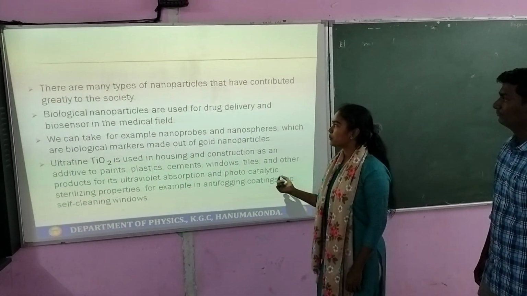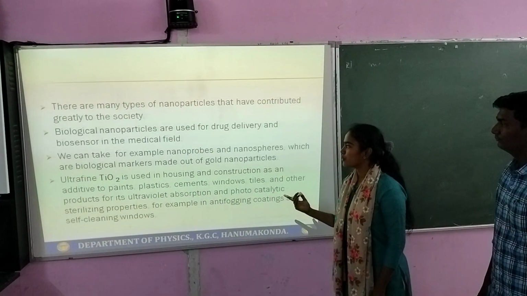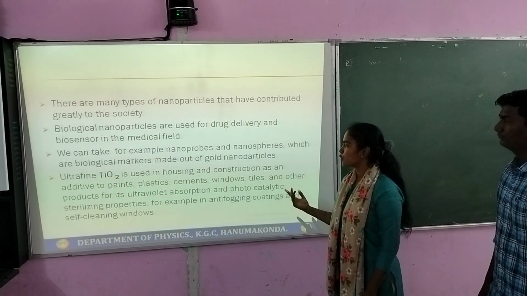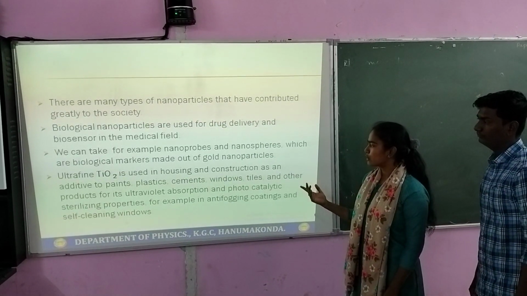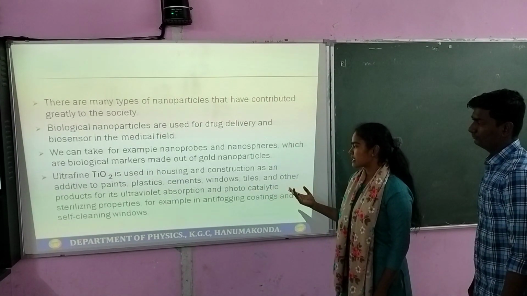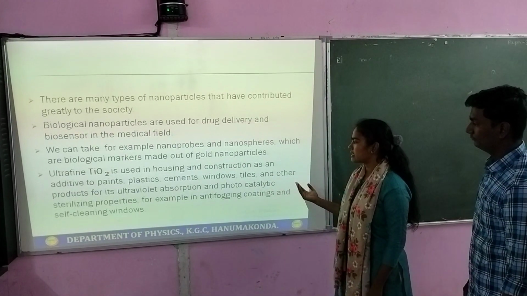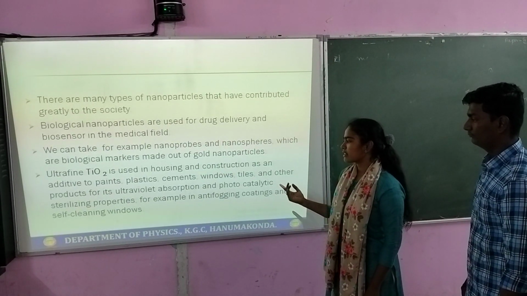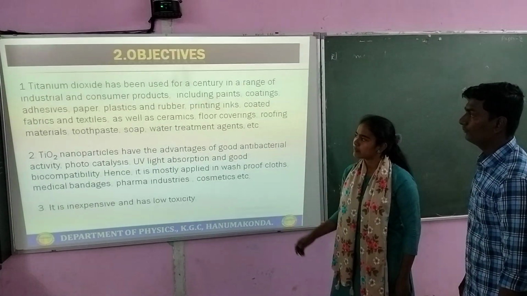There are many types of nanoparticles that have contributed greatly to society. Biological nanoparticles are used for drug delivery and biosensors in the medical field. We can take for example nanoprobes and nanospheres, which are biological markers made out of gold nanoparticles. Ultrafine titanium dioxide is used in housing and construction as an additive to paints, plastics, cements, windows, tiles and other products for its ultraviolet absorption and photocatalytic sterilizing properties. For example, in anti-fogging coatings and self-cleaning windows.